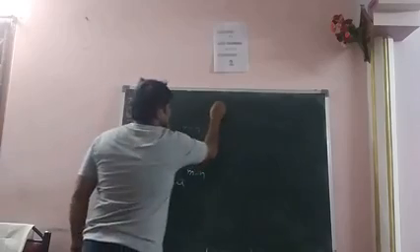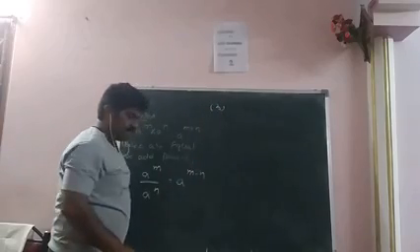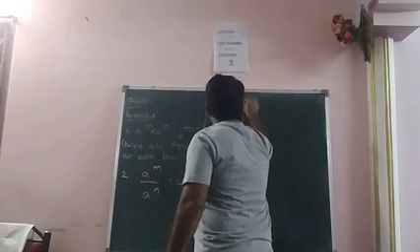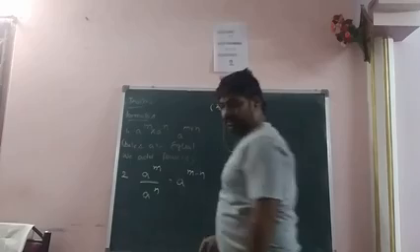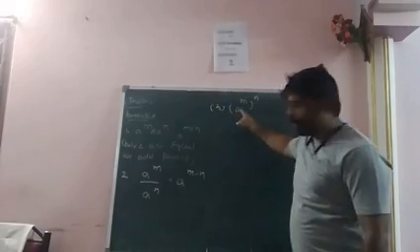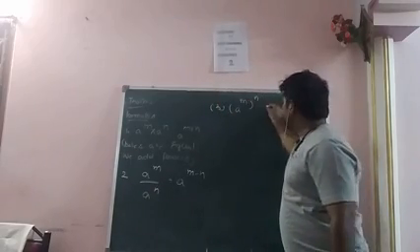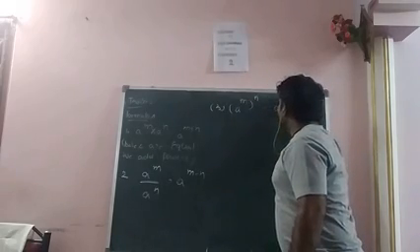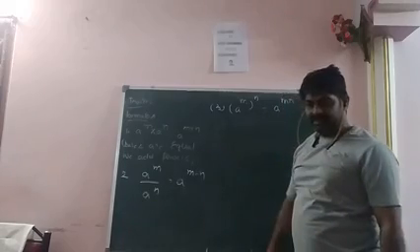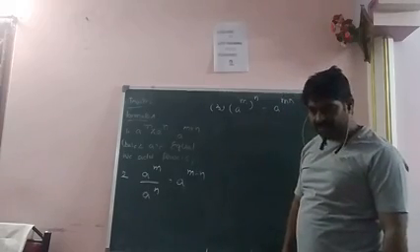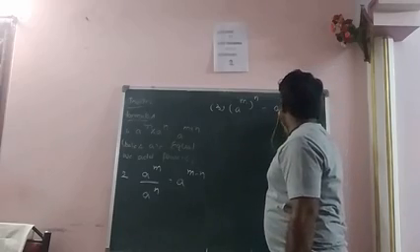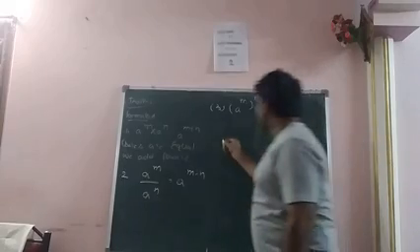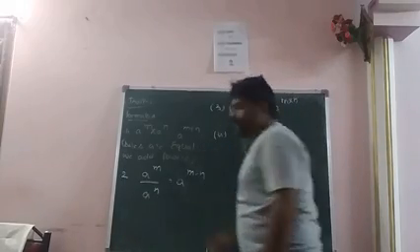And the third one, a power m whole power n. If there is a power over a power, then we multiply the powers. A power m into n. A power of m into n.